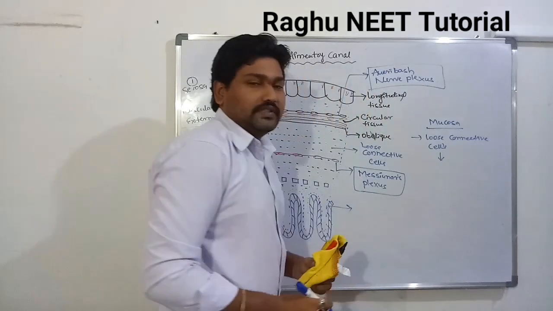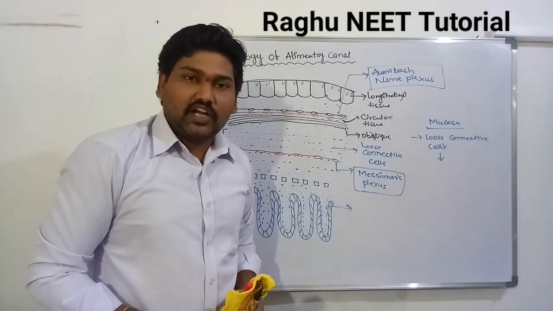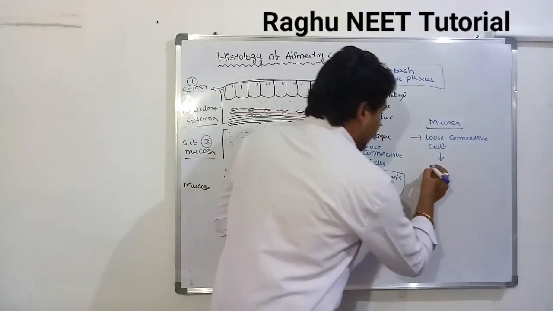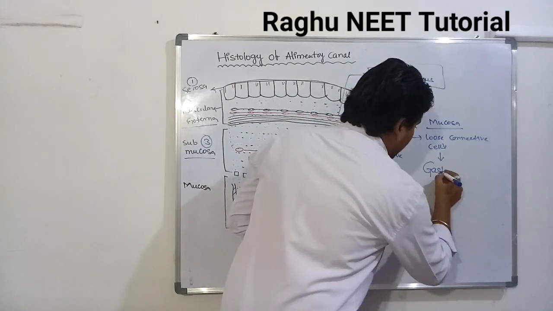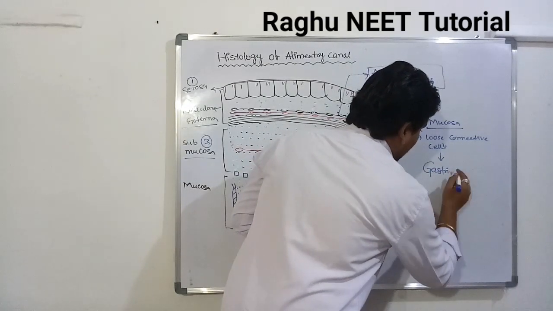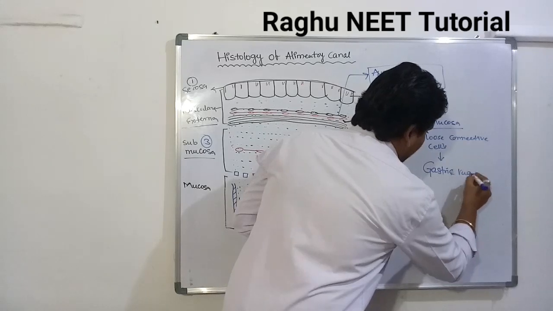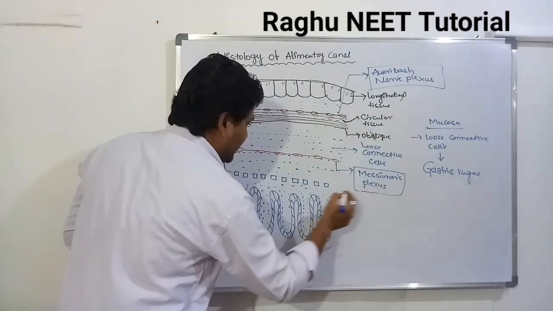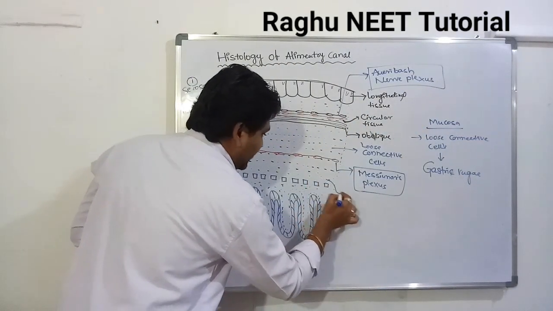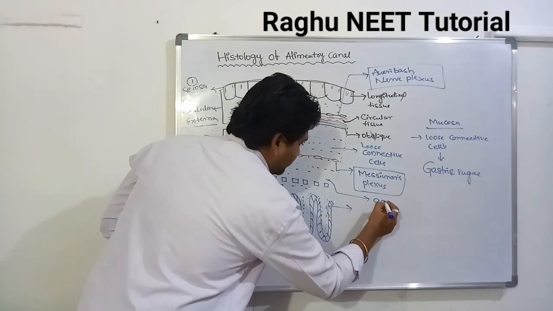These loose connective cells are called the gastric rugae.